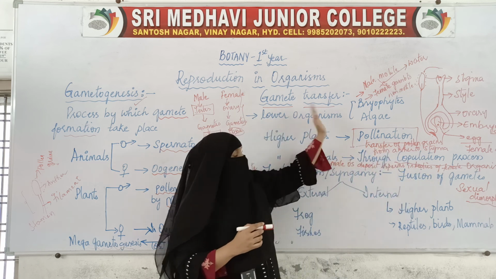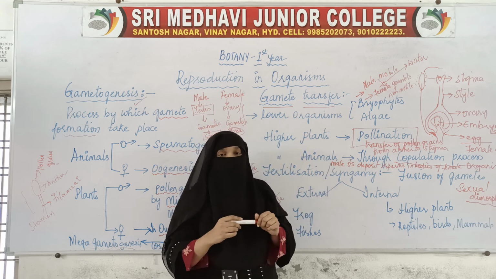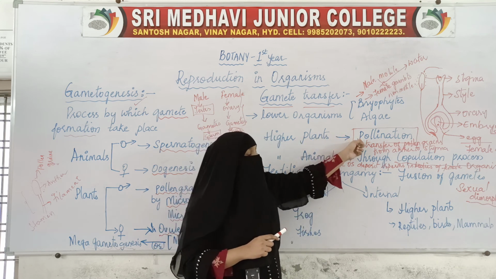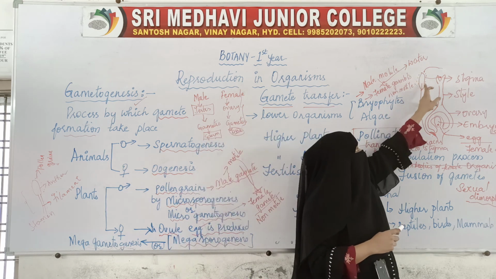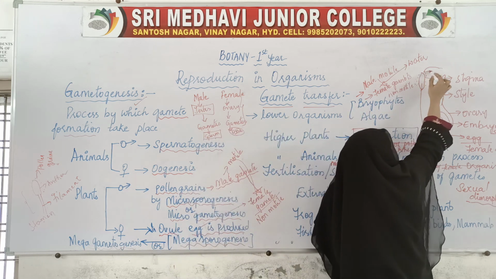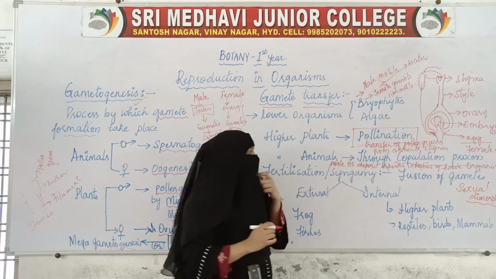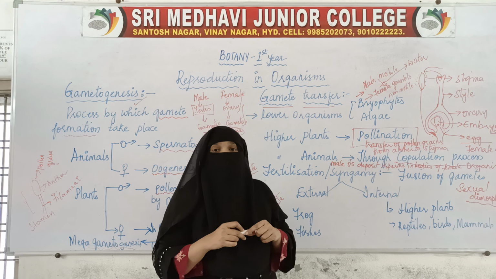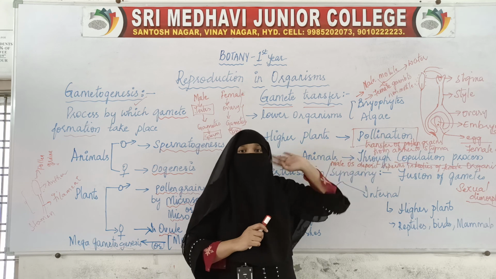So in lower plants, gamete transfer takes place through water. Water acts as the medium for the transfer of male gamete to the female gamete. Whereas in higher plants, pollination is the process, the transfer of pollen grain from anther to stigma. In higher animals, it is the process of copulation, where male organisms deposit sperms inside the bodies of female organisms.